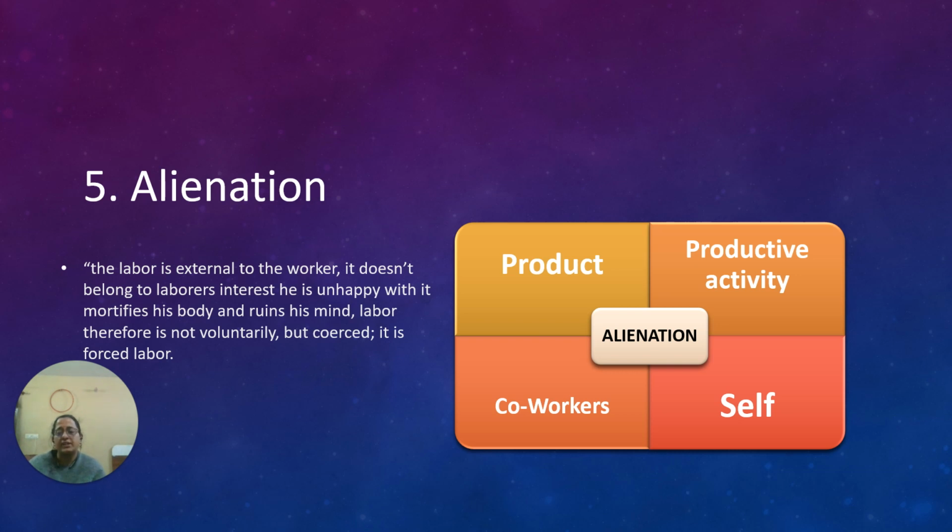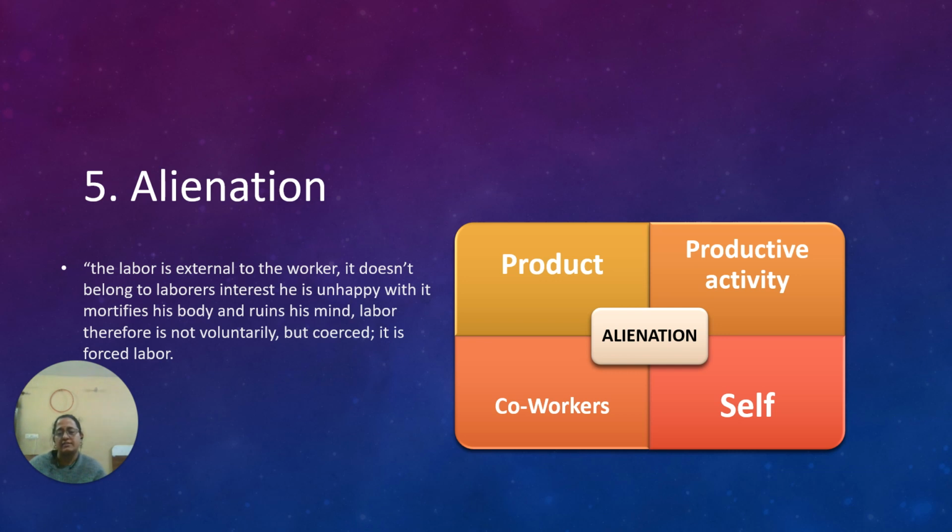Then in the factory, let's take an example from McDonald's. If you go to McDonald's next time, you must observe there is a wall with a square kind of certificate written there that this particular person is the best performer of the month or best performer of the week or year. I don't know exactly what the timeline is, but I have seen this multiple times, a best performer or best worker.